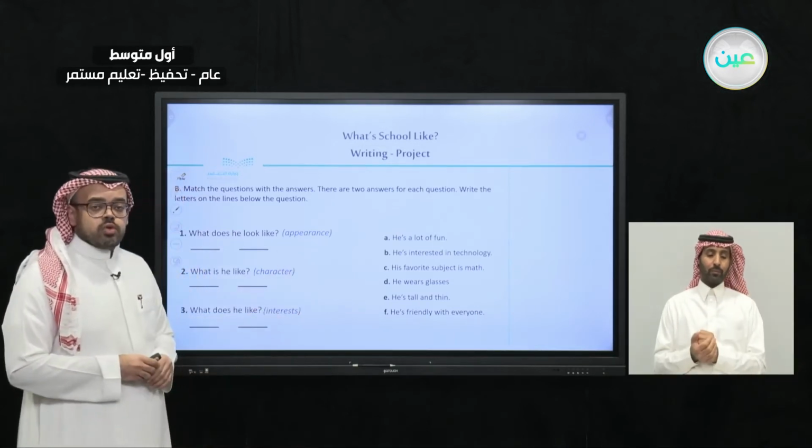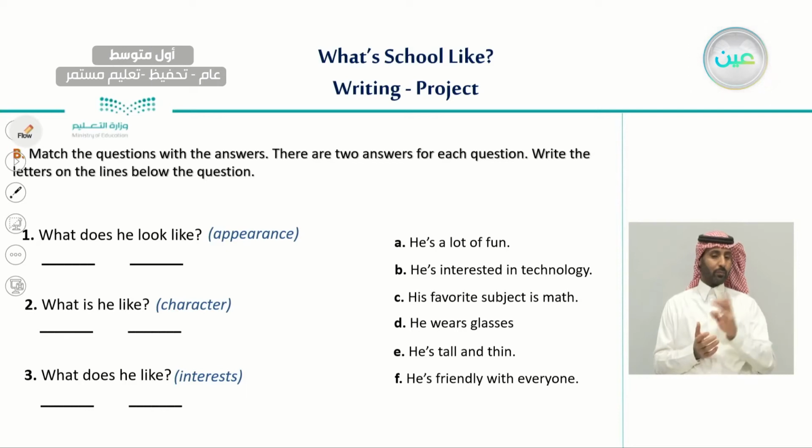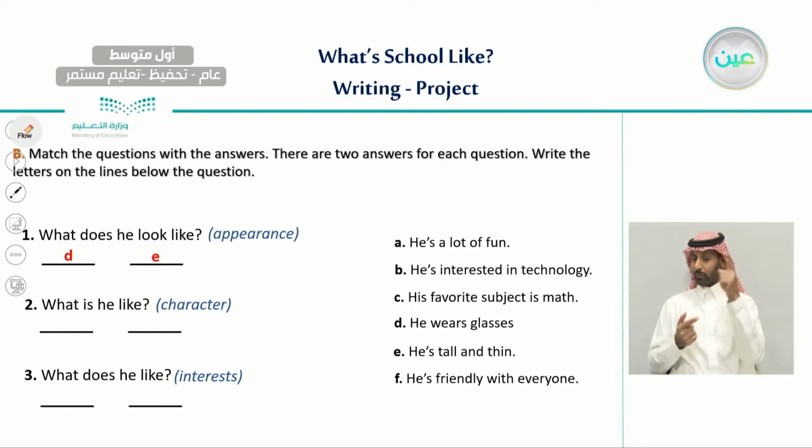So the first one, what does he look like? Now we're talking about appearance. So what are the answers here that relate to appearance? Very good. The first one is D, he wears glasses. This is about the look. And also E, he is tall and thin. So both answers, D and E, relate to appearance. They both talk about appearance: he wears glasses and he is tall and thin.